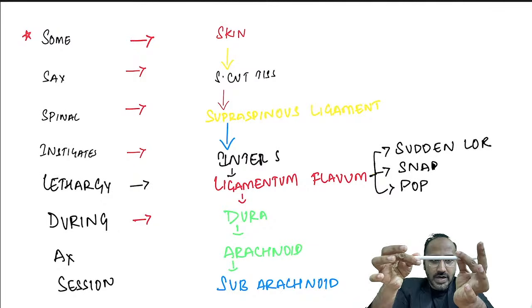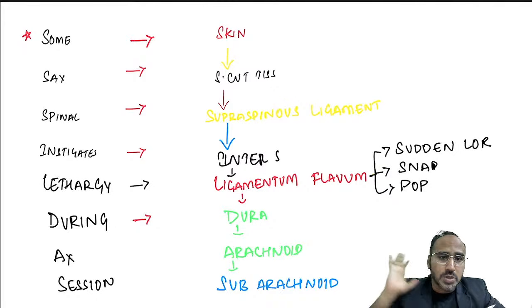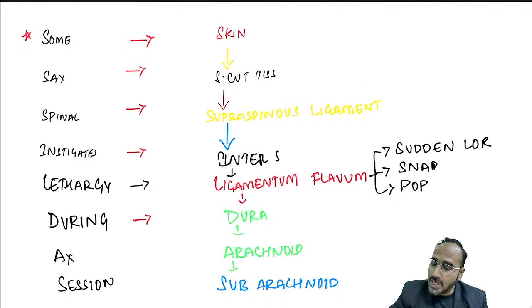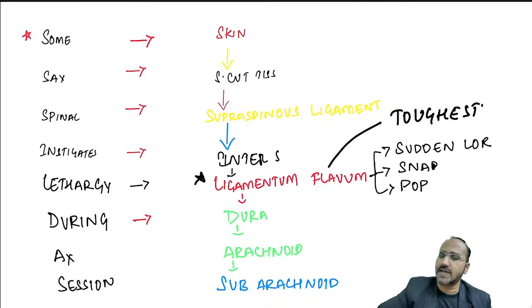Ligamentum flavum. Once you puncture ligamentum flavum, you will come to know that you have pierced it. Why? Because ligamentum flavum is the toughest ligament. Very, very important. On piercing of ligamentum flavum, you will feel a sudden loss of resistance or a snap or a pop.